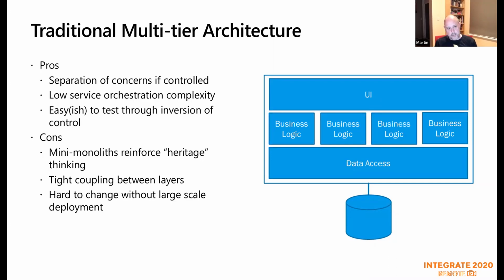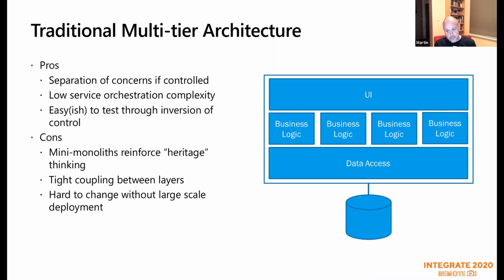I've mentioned separation of concerns. There is a degree of separation of concerns with that business logic that you have in that diagram. They largely would be business transactional flows. I'll explain why that's different to microservices shortly, but as long as you're careful and as long as you mock out the various parts that can be mocked out, then you have a degree of separation of concerns. You have easy testing to a degree. And I say low service orchestration complexity. What do I mean by that? I mean, you don't really tend to have services calling too many other services because you have an atomic process from a transactional perspective inside the business logic that will do something.